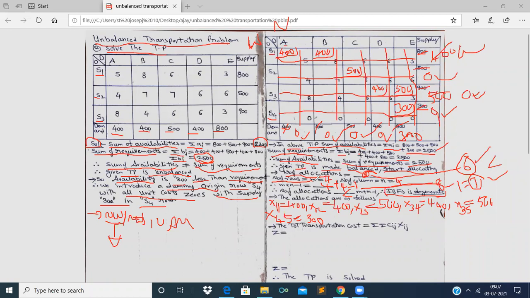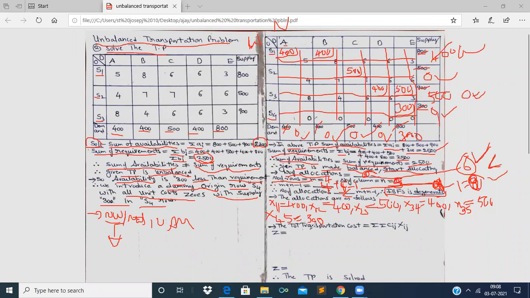So here we have made a small mistake. The number of rows is 4, that is fine, but the number of columns is not 4. It is 5, but I have written 4 there. So let us correct that. m plus n minus 1 is 4 plus 5 minus 1, that is 9 minus 1, which is 8. The allocations are 6 and the value of m plus n minus 1 is 8. 6 is less than 8. Therefore, the IBFS is degenerate.